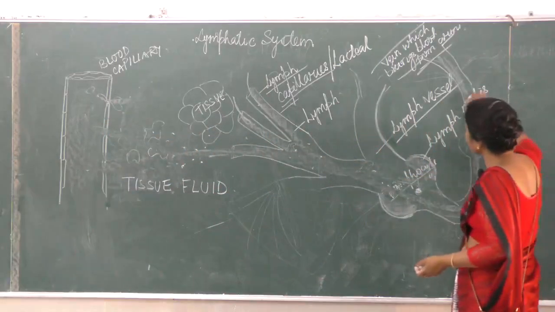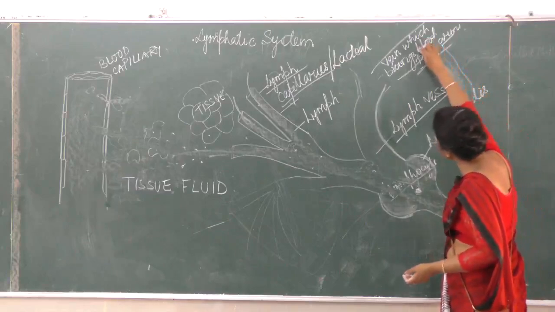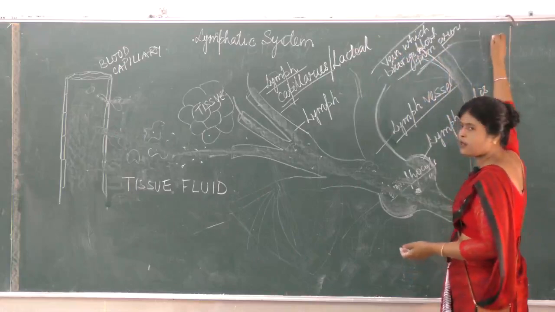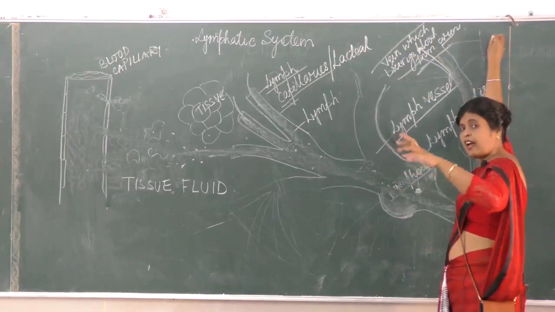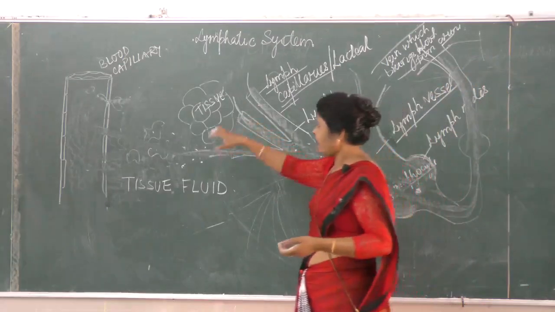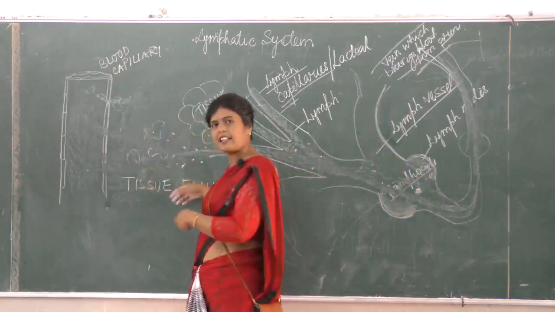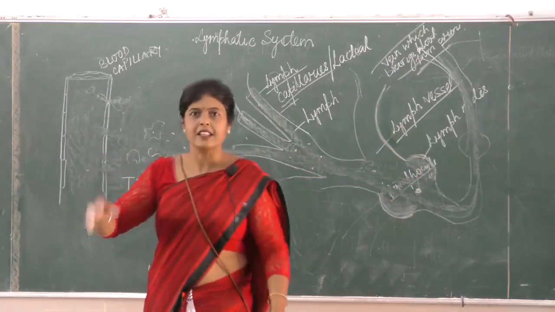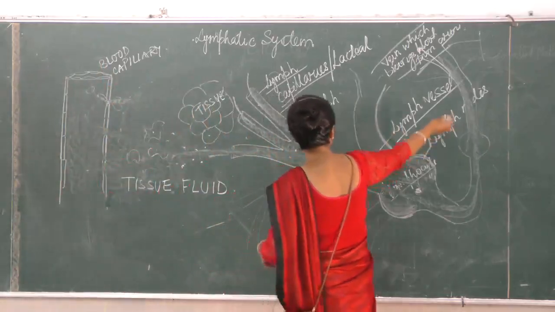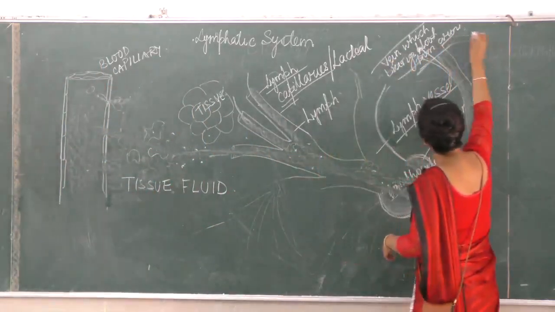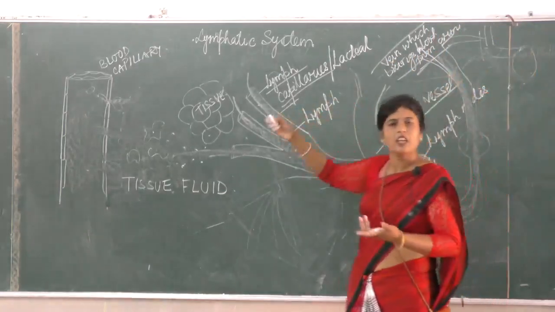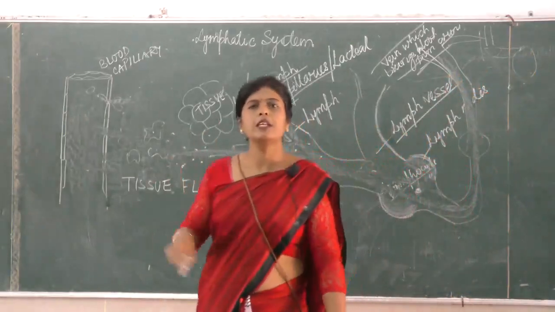It is not being returned back to the capillary, but to another blood vessel, that is the vein. This vein goes and opens into the superior vena cava, and then back to the heart. That means the blood which has lost the fluid has got the fluid back again. This is also circulating. Again, it is back to the vein from the arms, goes to the vena cava, opens into the heart. So that's all. This is how the fluid is circulating.